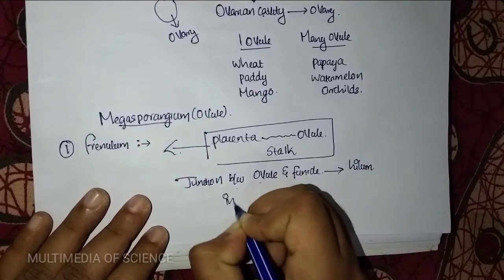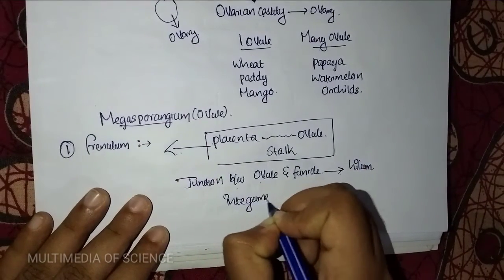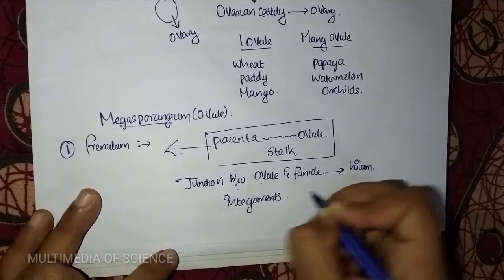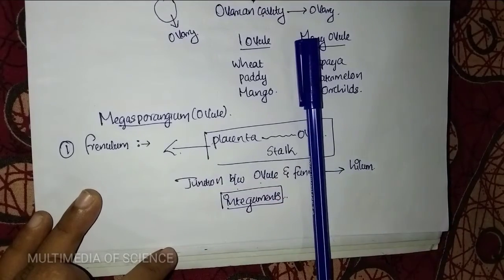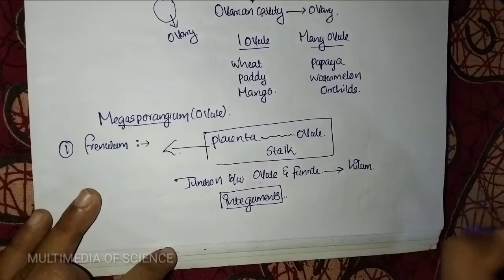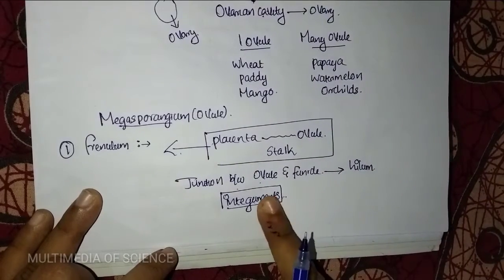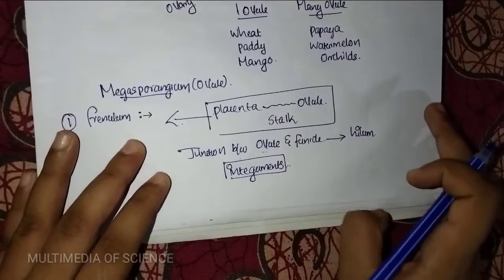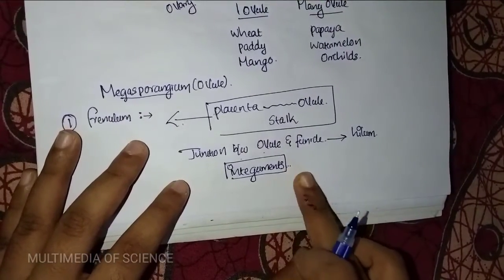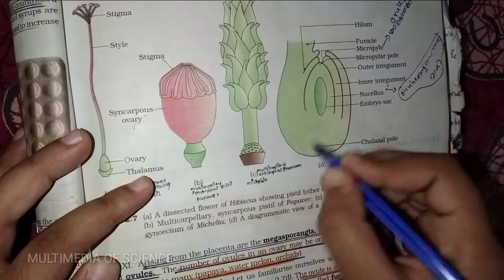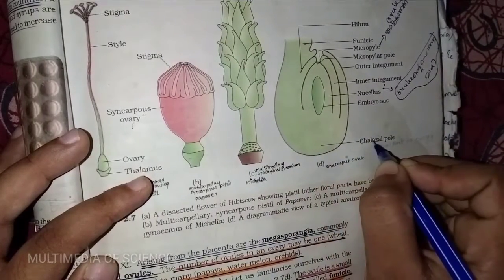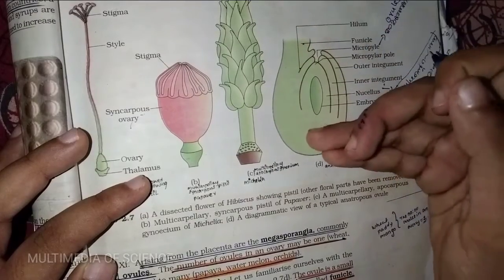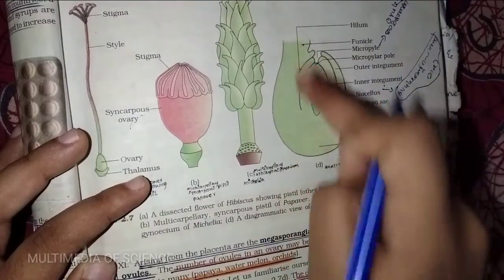So, integuments are present around the ovule. Clear? The junction between the ovule and the funicle is called the hilum, and the integuments are present around the ovule. Then the basal part of the ovule. This is the basal part of the ovule, and that part is called what? Chalaza, the chalazal end. This is the micropylar end and this is the chalazal end.